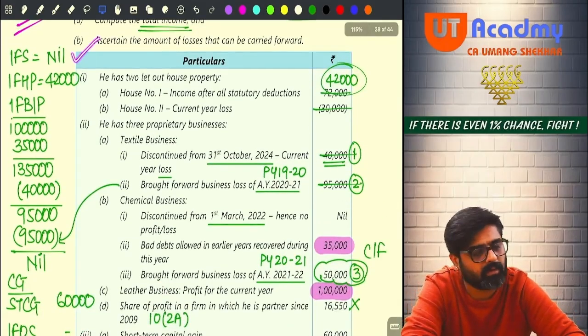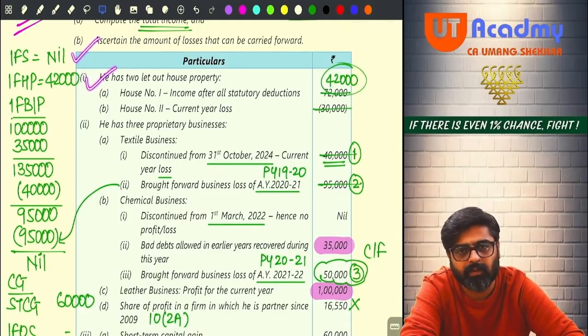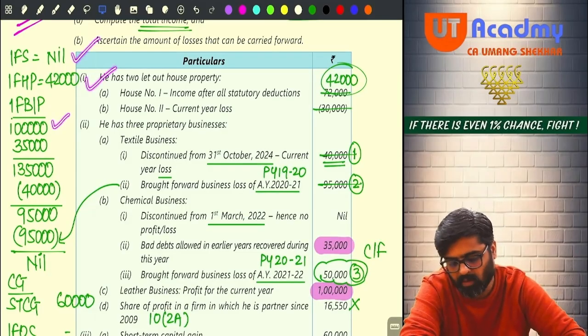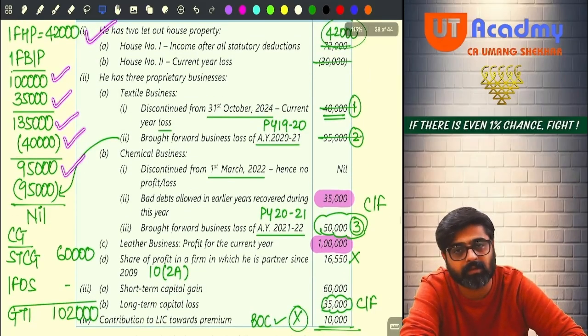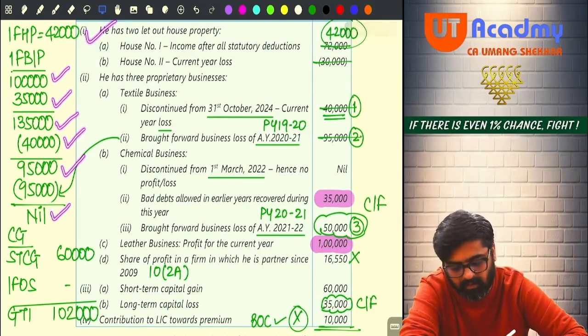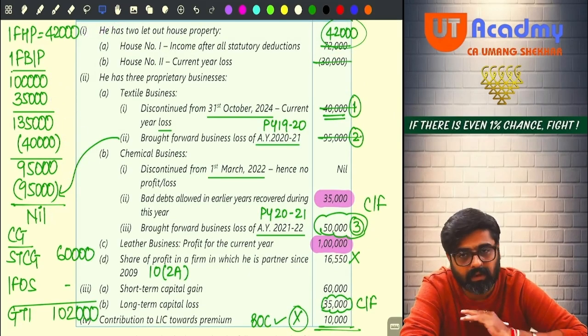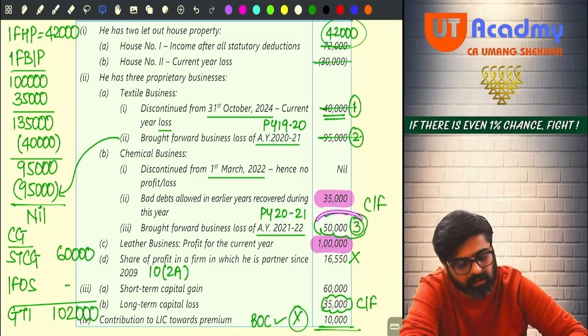Salary head, there was no salary head, nil. House property, 42,000. Against this, there was no loss which was supposed to be set off. Yes or no? PGBP head, I took 1,35,000 as my income. First I set off 40,000 current year business loss. Then I set off brought forward business loss 95,000. Entire 95 gone. Now there is no business income remaining. So this 50,000 was carried forward.